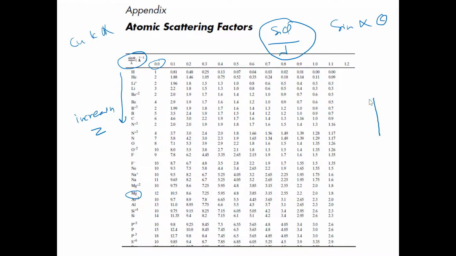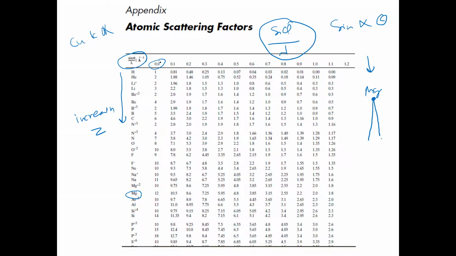So what these appendices represent is this: suppose you put this magnesium atom here and you are bombarding X-rays. What is the probability that the X-ray will reach here at zero angle, and what is the probability that it will reach at another angle?